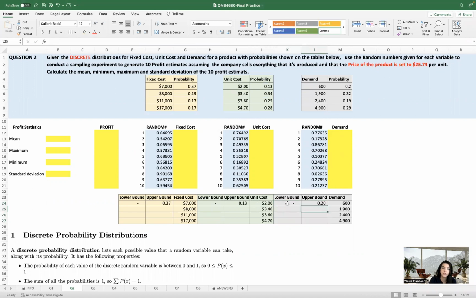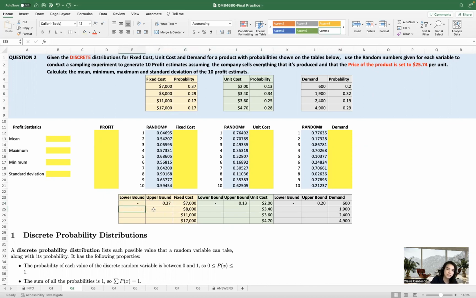Okay, perfect. So the probability of getting a demand of 600 goes from 0 to 0.2, just like we have here. The probability of getting a unit cost of $2 goes from 0 to 13%. And the probability of getting a fixed cost of 7,000 is from 0 to 37%.